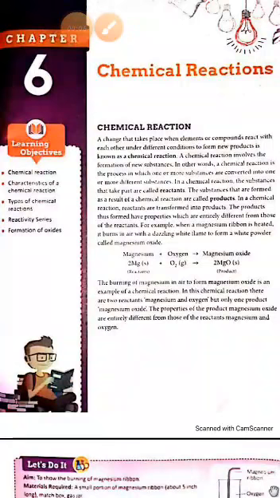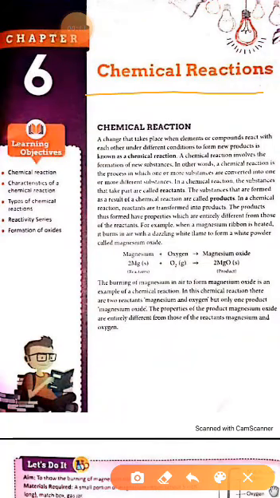This is chapter number 6, chemical reactions. There are some objectives. First one, chemical reactions. Second one, characteristics of chemical reaction. Third one, types of chemical reaction. Fourth one, reactivity series. Fifth one, formation of oxides.